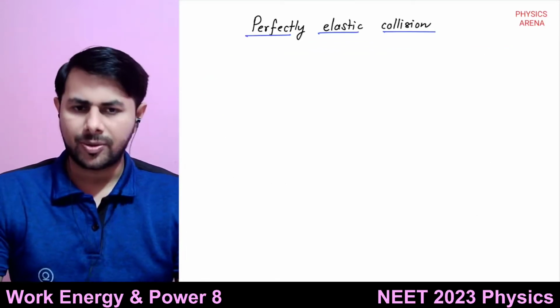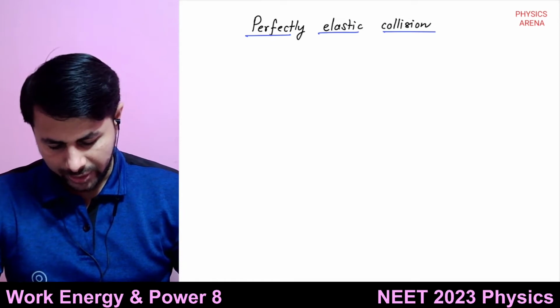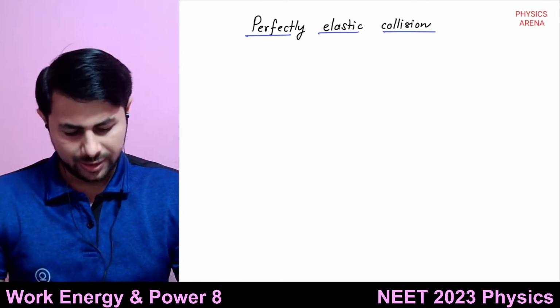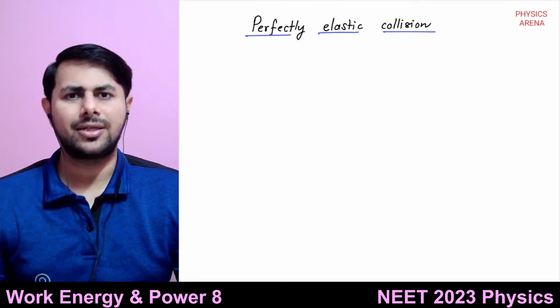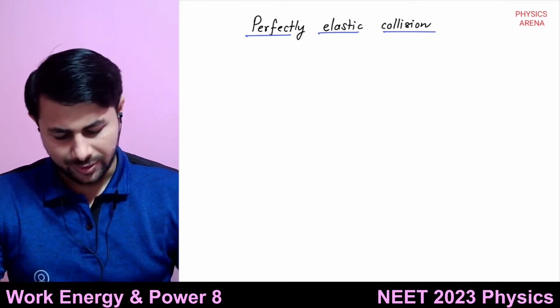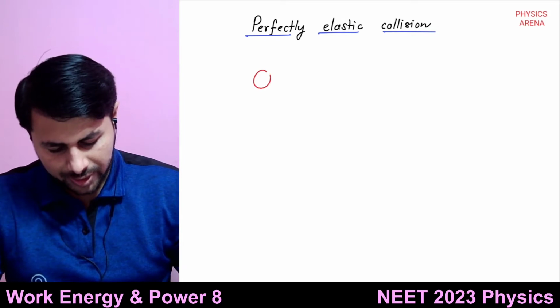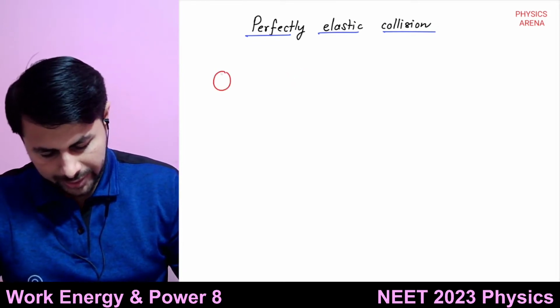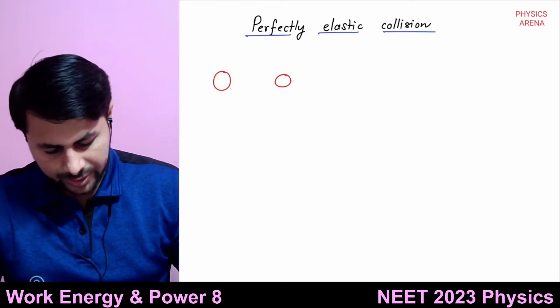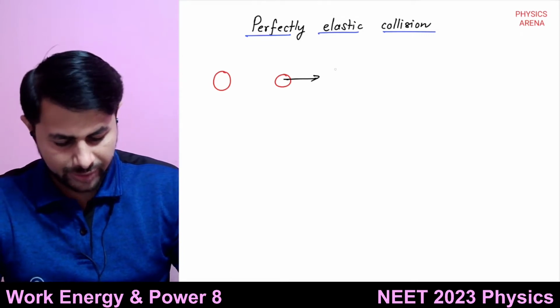So let's consider perfectly elastic collision. What happens in case of perfectly elastic collision? The momentum gets conserved and also the kinetic energy gets conserved. Let's suppose we have these two bodies. The first one has mass m1 and is moving with initial velocity u1.